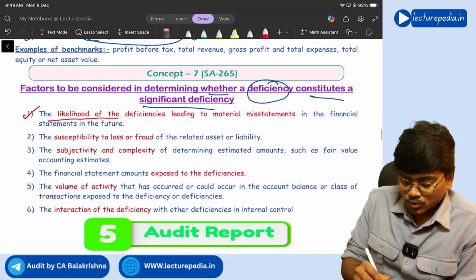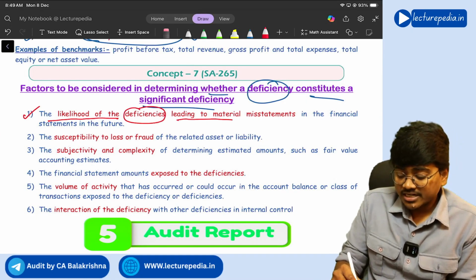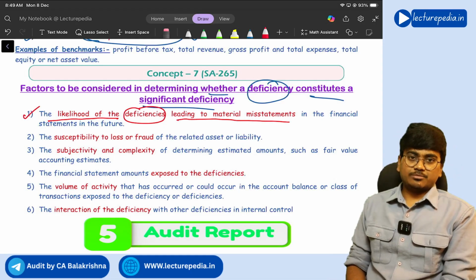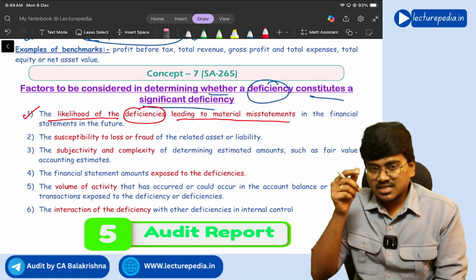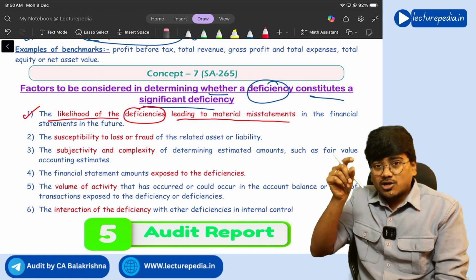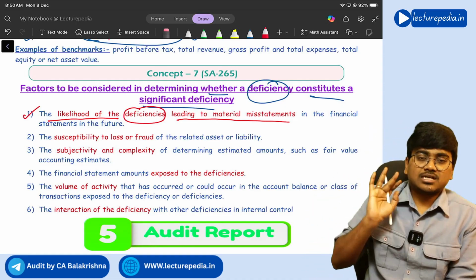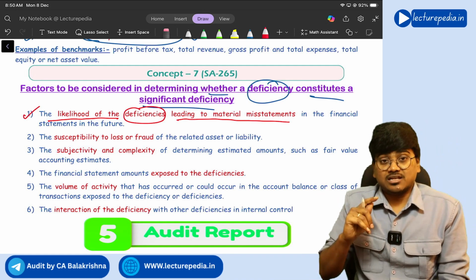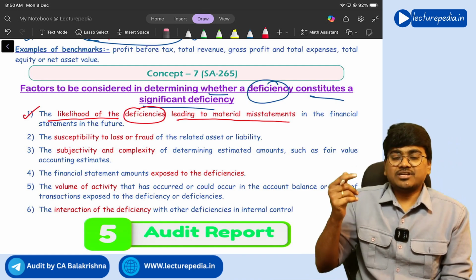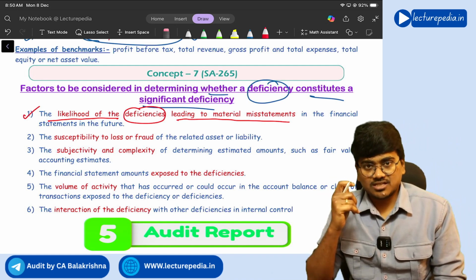the likelihood of deficiencies leading to material misstatements. So there is a deficiency in the internal control, and because of that deficiency, misstatements can occur in the financial statements. Then you can call that deficiency a significant deficiency.